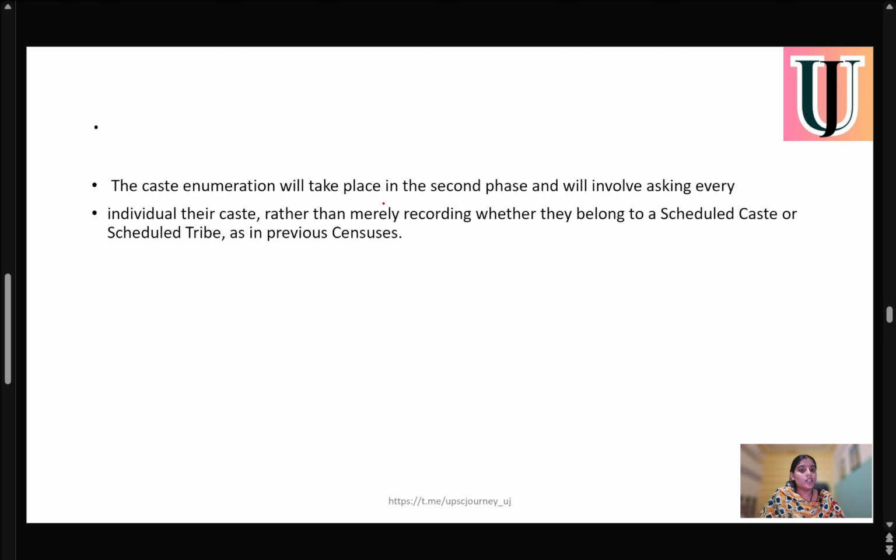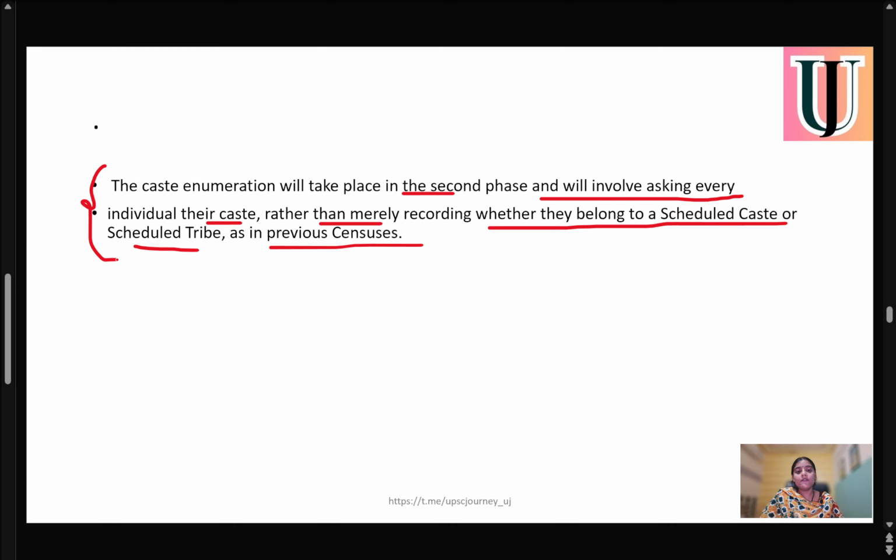Caste enumeration will take place in the second phase and will involve asking every individual about their caste, rather than merely recording whether they belong to a scheduled caste or scheduled tribe, as in the previous census.